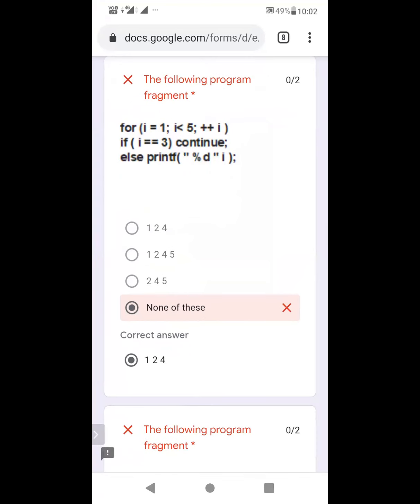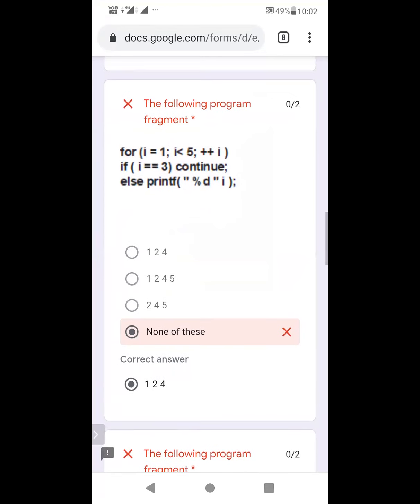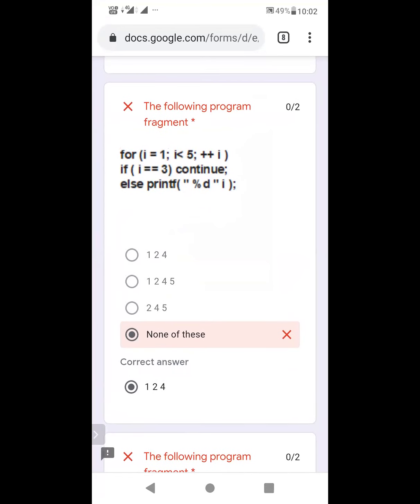Yes, Jayad. What is the problem? Ma'am, look at the else printf here. After the percent d there is no comma, and then i is given. Okay, okay. So it may be wrong, right? Yes ma'am, none of these would be the answer. If there is a comma, then the output is 1 to 4. Are you sure about that?